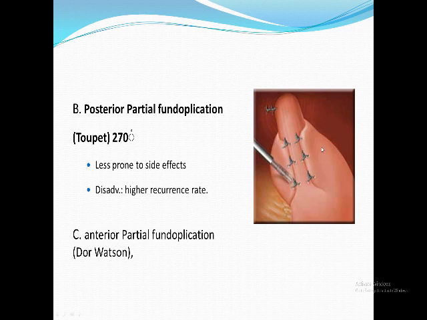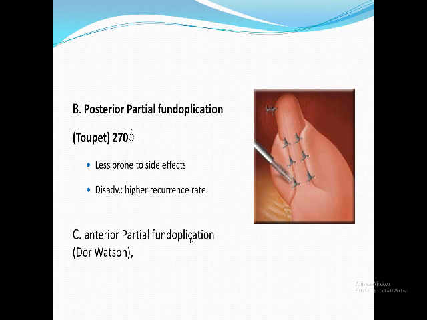Partial fundoplication will make a wrap of the stomach around the lower esophagus like that. We suture the fundus on the right side of the esophagus, not on this left side. So this area of the esophagus is no longer covered by this wrap. It's called partial posterior wrap or posterior partial fundoplication. It is described by Toupet. Another one is called anterior fundoplication. We make this wrap anteriorly, and it's only 180 degrees, described by Dor.